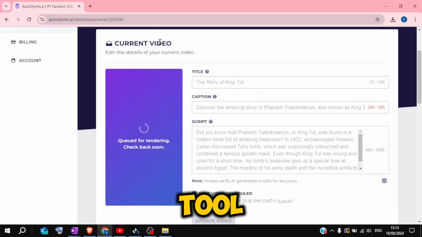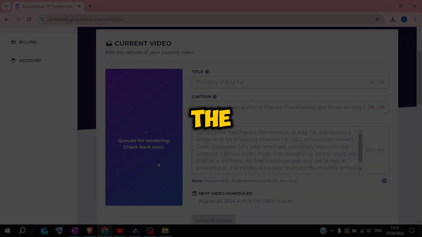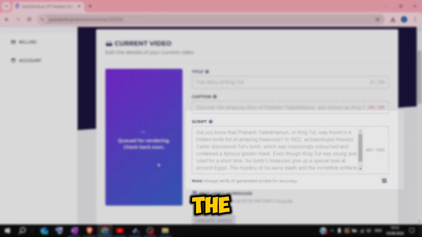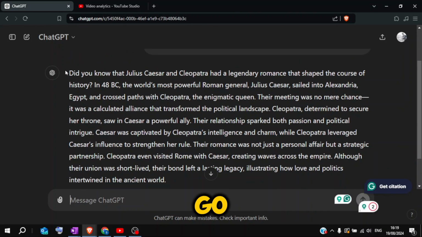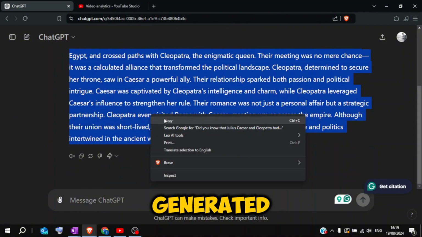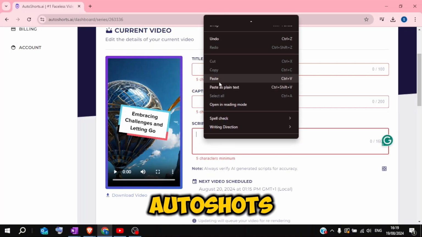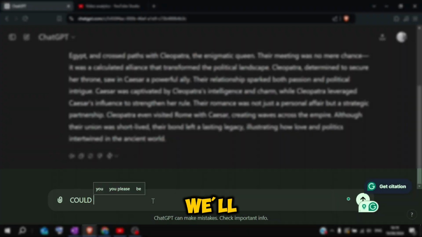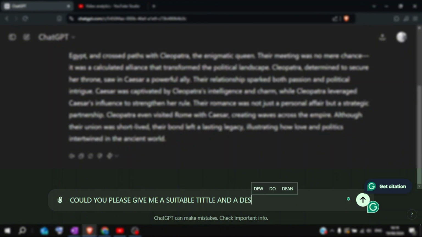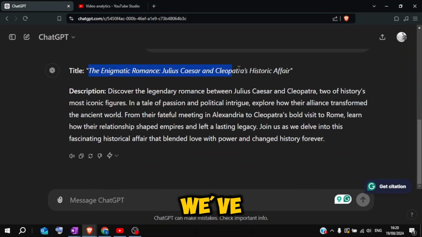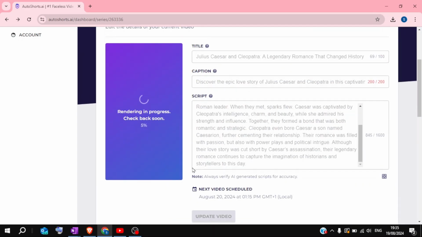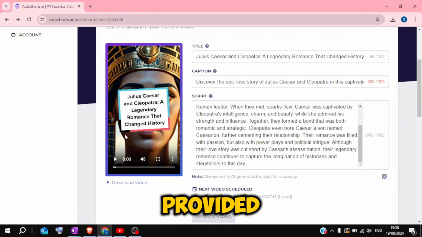As you can see here, the tool provided us with a historical story, but it's random. The best part of this tool is that you can change everything: the title, the caption, and the full script. Now, the only thing we need to do is go back to ChatGPT and copy the script we generated earlier, then paste it here on Auto Shorts. Now we need 2 things: a suitable title and caption. So in this case, we'll go back to ChatGPT and ask it to give us a suitable title and description. And boom, we've got them. Now let's copy and paste them here. After that, our role is over. Let's click Update Video, and boom, as you can see, it provided us even with a catching thumbnail. So let's play the video and see what we've got.